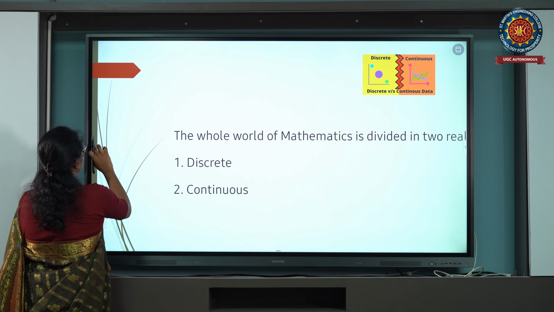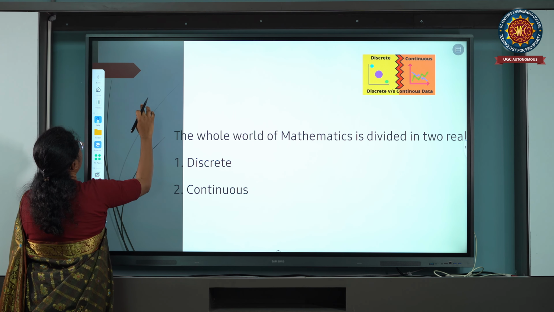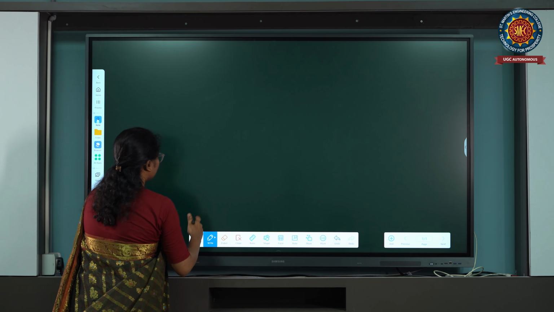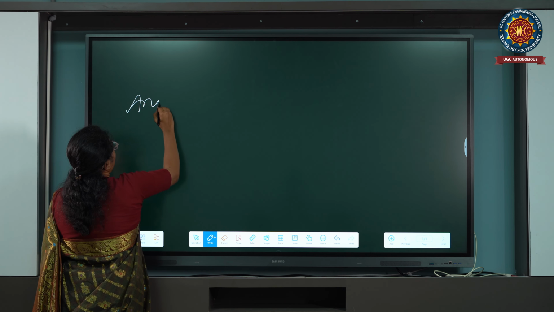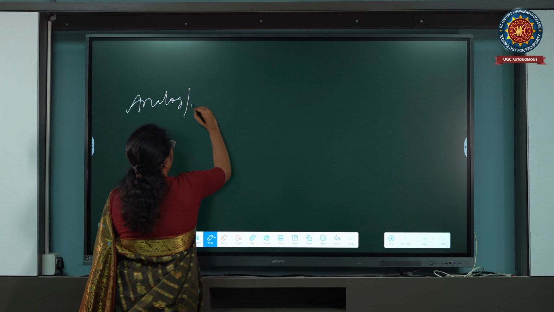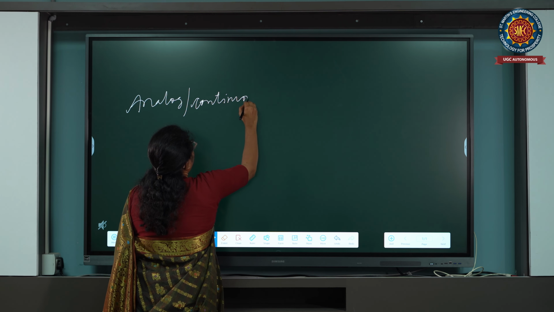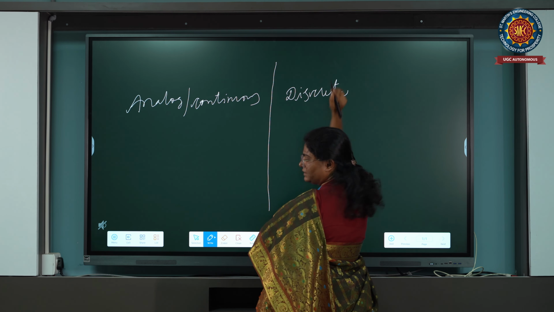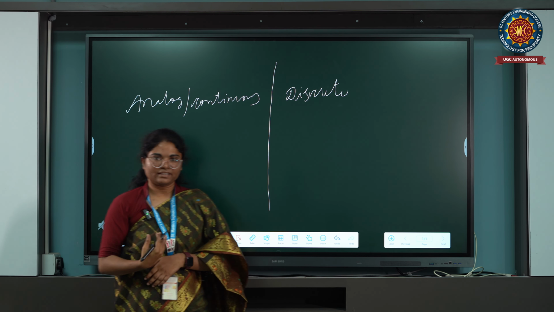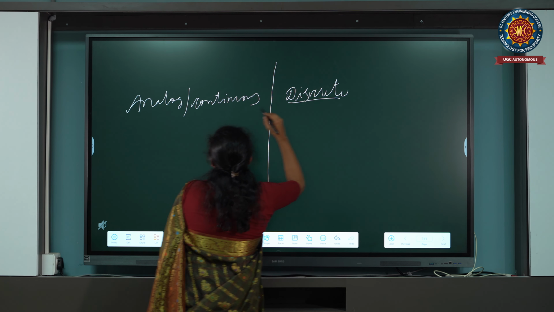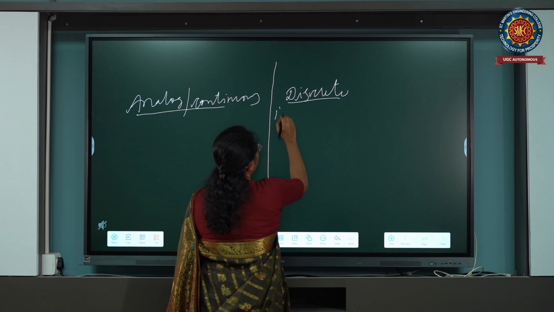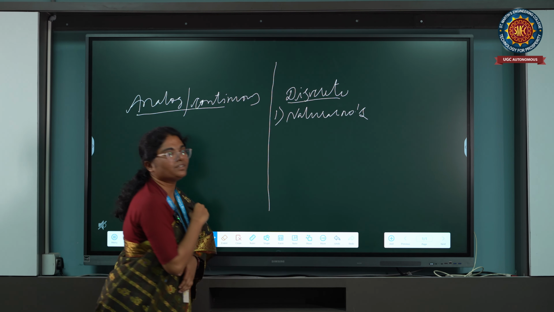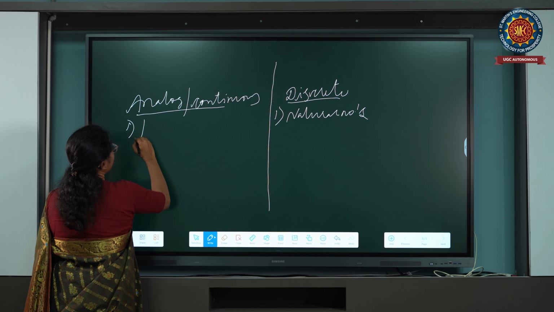Let me explain. Analog or continuous. The opposite term is discrete. Let me give you one example. For discrete, the first example is natural numbers. For analog or continuous, the first example is real numbers.